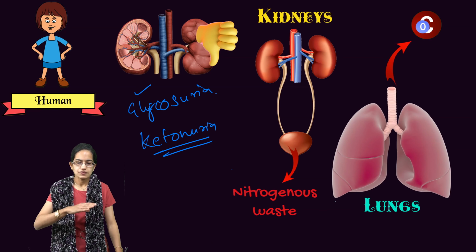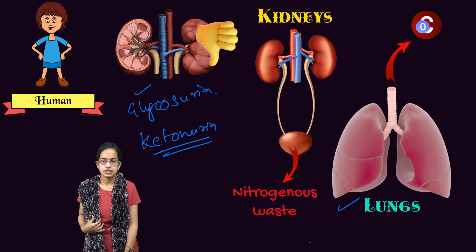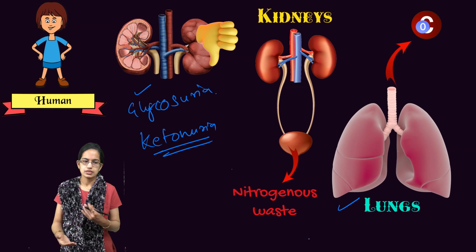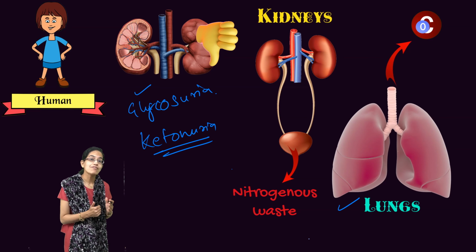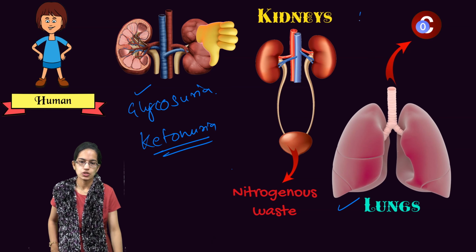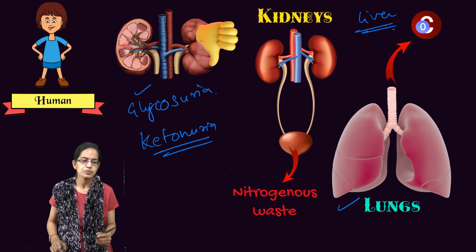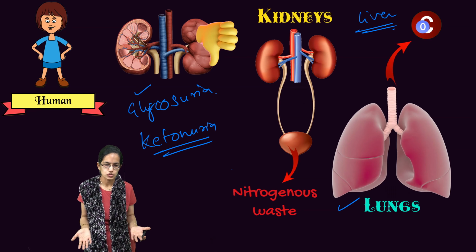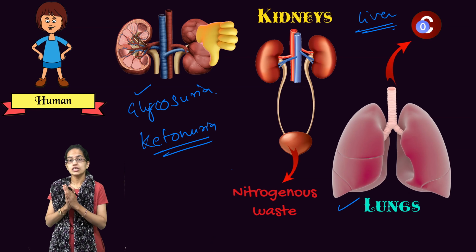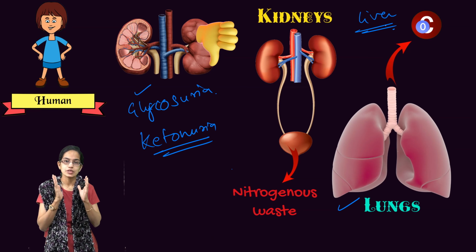Now, as we said, lungs are one of the excretory organs, and kidneys are one of the excretory organs. We also have the liver as one of the excretory organs. What does the liver eliminate? The liver secretes bilirubin, biliverdin, cholesterol, and then you have steroids, vitamins and drugs. Then you have the skin. Through the skin, we have the sweat glands.